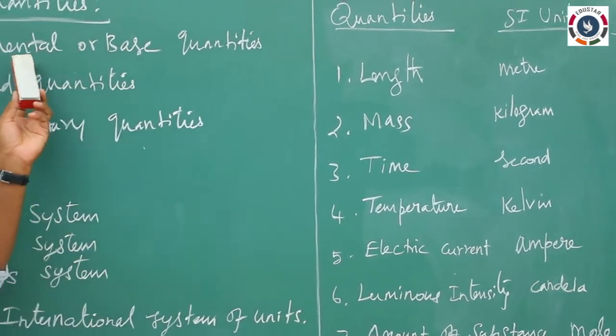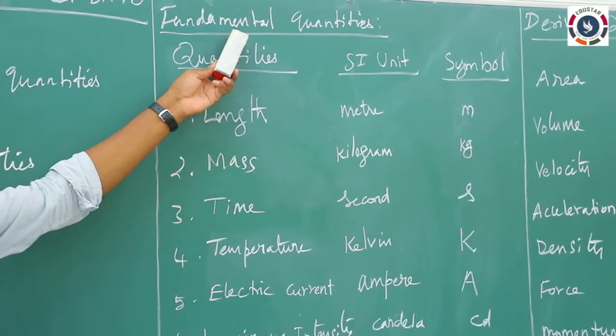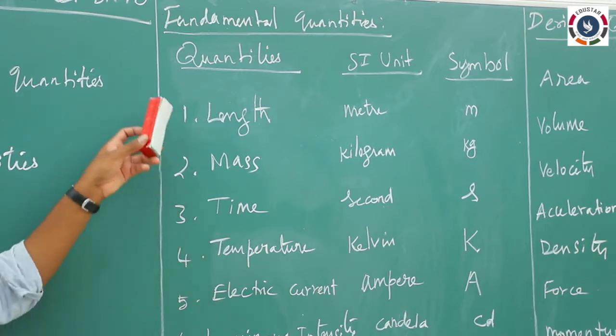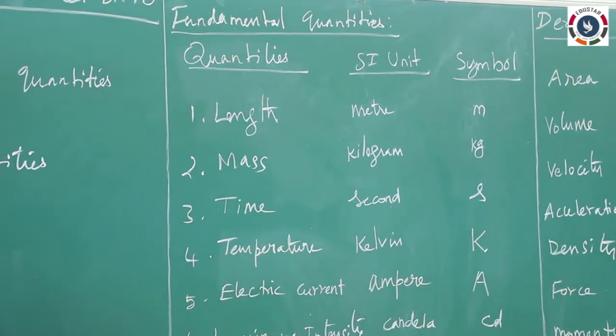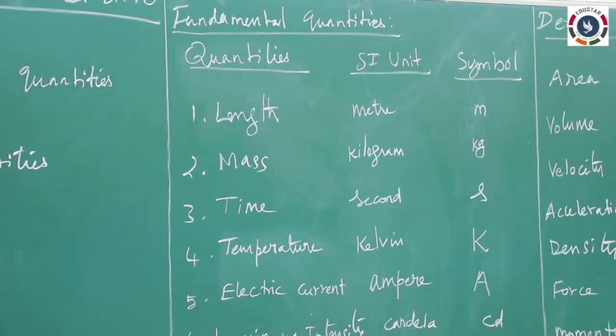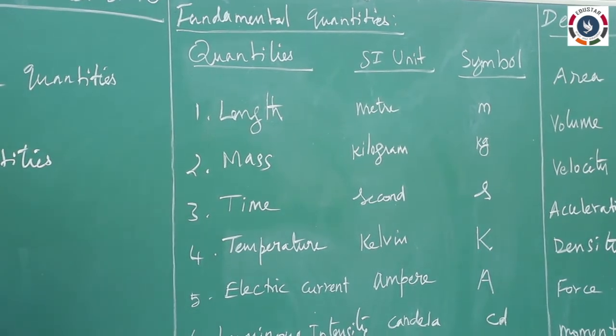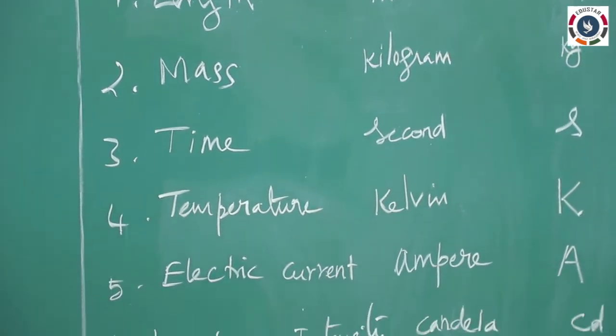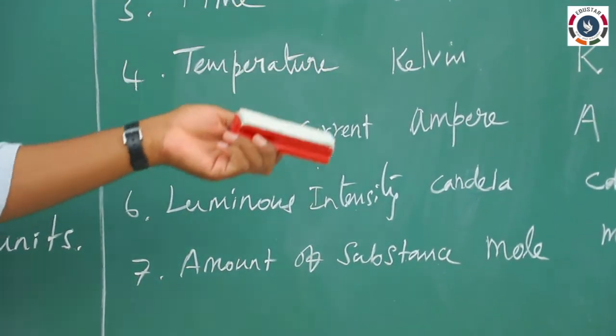The first one is the fundamental quantities. These are very fundamental, that's why they are called fundamental quantities. We have only 7 fundamental quantities, and all other quantities are derived from these 7, so they are called derived quantities.